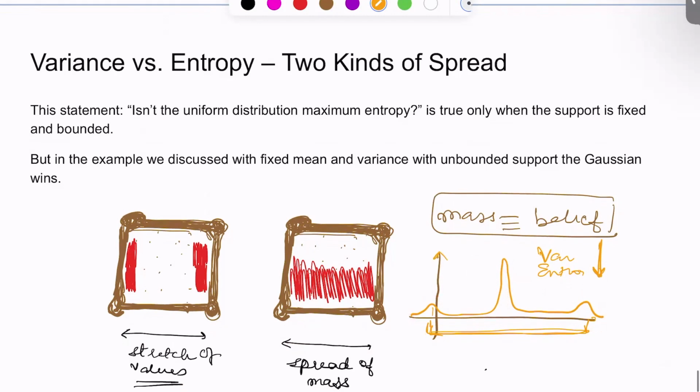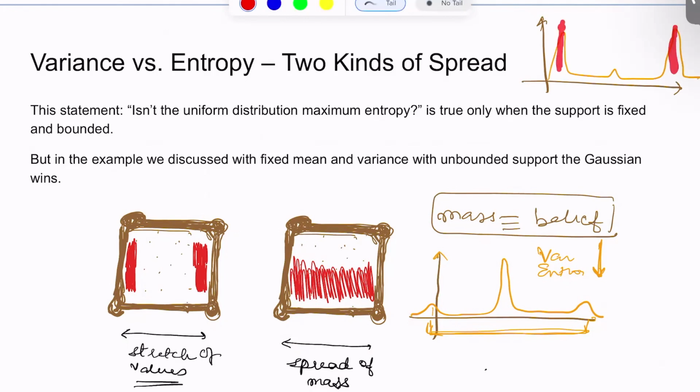Now if we consider another shape, as in something like this. Now in this case, we are still trying to put a good amount of mass only at two specific values, but we can see that the likelihood of outliers is there, the mean would be somewhere here, so the stretch around the mean is still considerable.